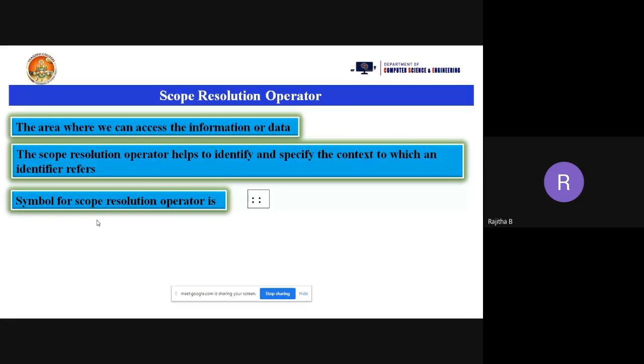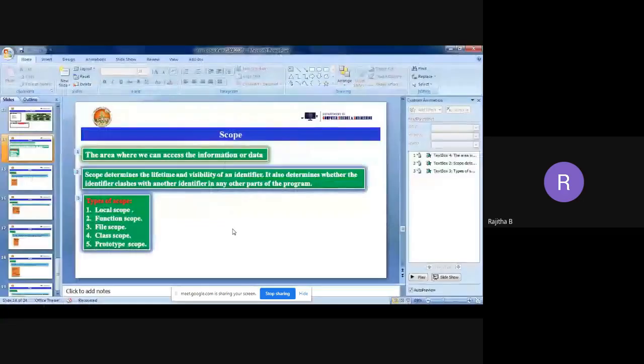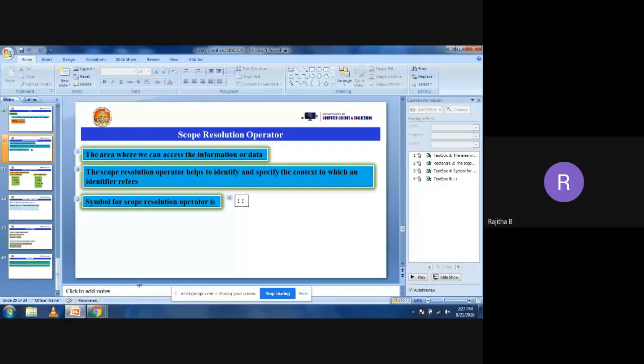So in that case, how can we access the first variable and the second variable? To overcome that clash, we use the scope resolution operator, and its symbol is two colon symbols. Now let me explain the concept of the scope resolution operator using one program.